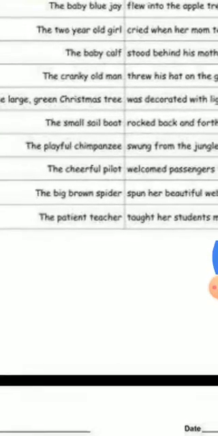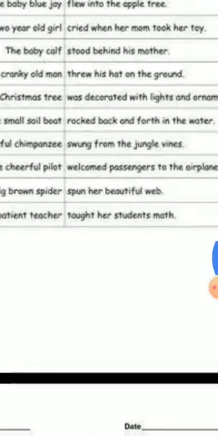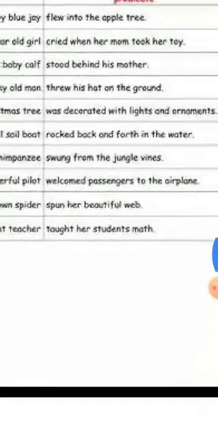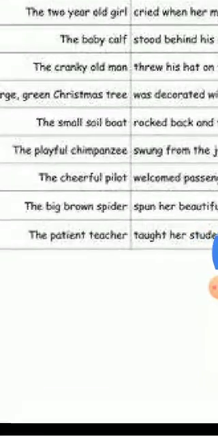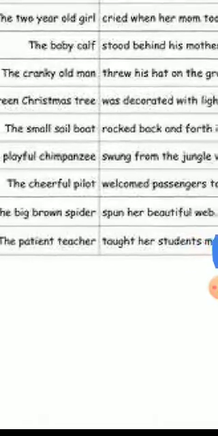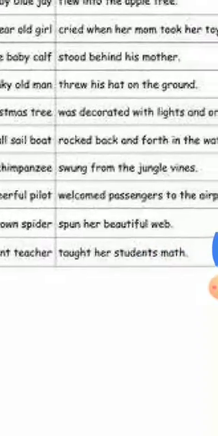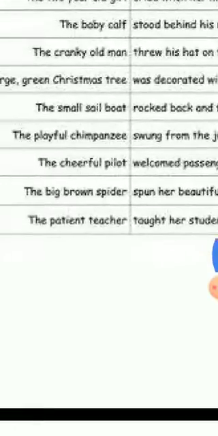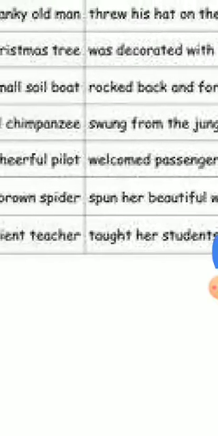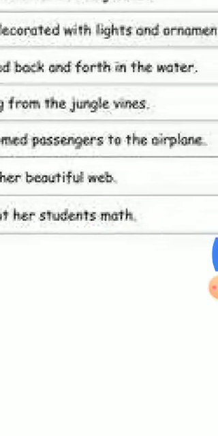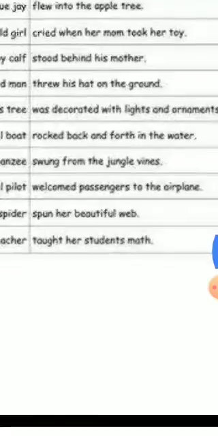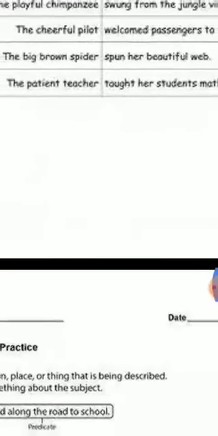The large green Christmas tree was decorated with lights and ornaments. In this, the large green Christmas tree is subject, was decorated with lights and ornaments is predicate. The small sailboat rocked back and forth in the water. In this sentence, the small sailboat is subject and rocked back and forth in the water is predicate. So students, these are the examples of subject and predicate.